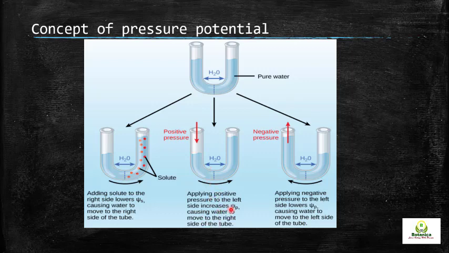It will increase the pressure potential, psi p, while negative pressure will reduce the pressure potential, psi p. And solute also has a role. Solute will also lower the water potential, and water will move from higher water potential to lower water potential. So remember and recap the concept of water potential, as it is going to be discussed in the next hypothesis.